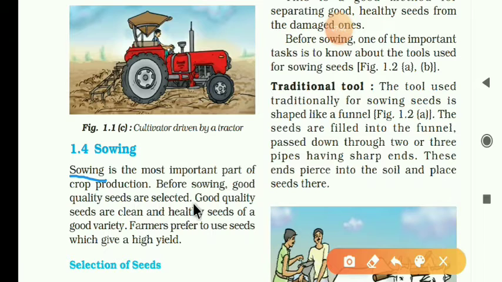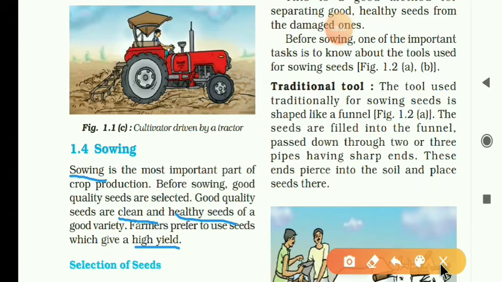are selected. Farmers use good quality seeds. Good quality seeds are nothing but clean and healthy seeds. Farmers use clean and healthy seeds so that they get a high yield. They prefer to use seeds which give a high quantity, so they get a good result.